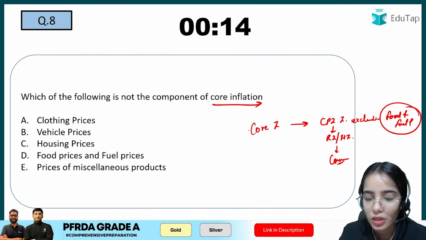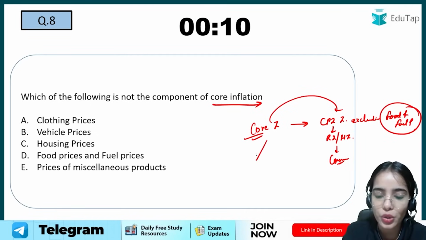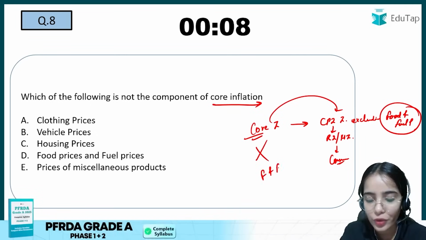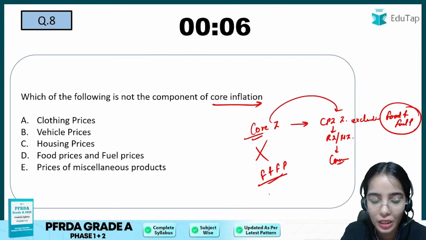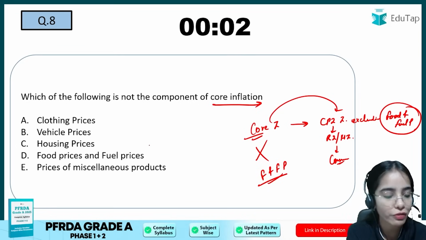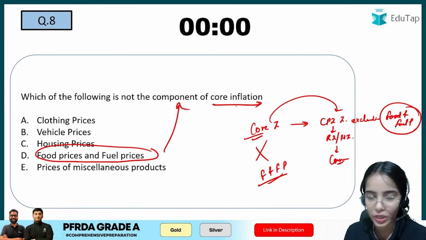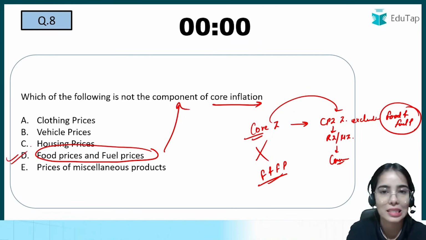So core inflation does not include food and fuel prices, that is, the volatile prices. So which of the following is not a component of core inflation? The food prices and fuel prices are not a component of core inflation. So here also the answer is D.